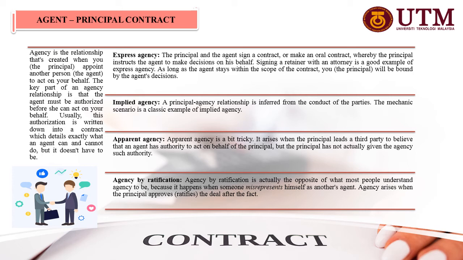An agency by ratification is actually the opposite of what most people understand the agency to be. It happens when someone misrepresents himself as another's agent. Agency arises when the principal approves or ratifies the deal after the fact.